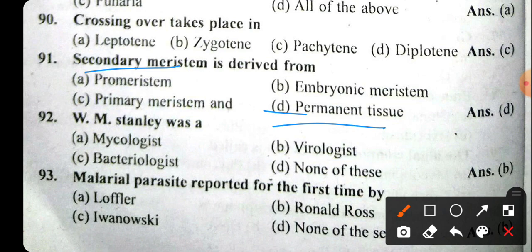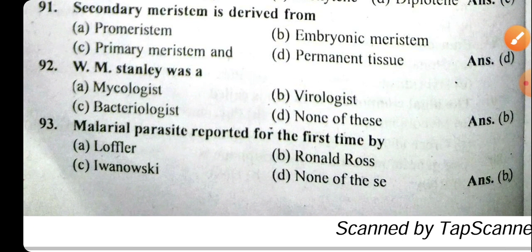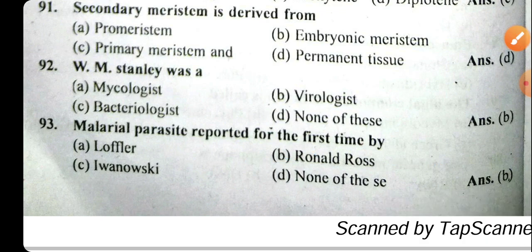W.M. Stanley was a great virologist. The study of viruses is called virology, and the person who studies virology is known as a virologist. Malarial parasite was reported for the first time by Ronald Ross, and the mosquito's role was first recognized by Ronald Ross.